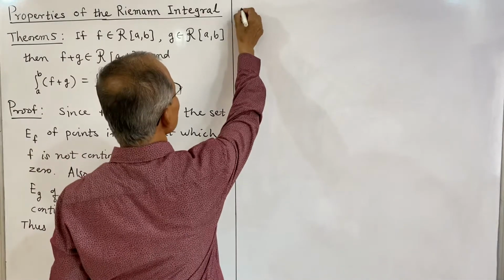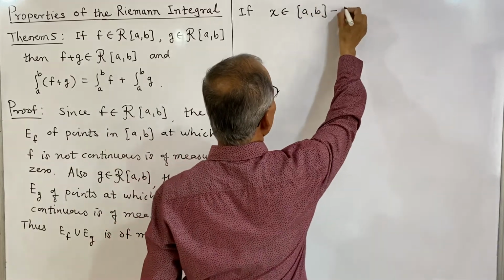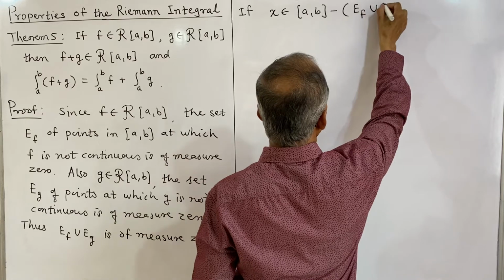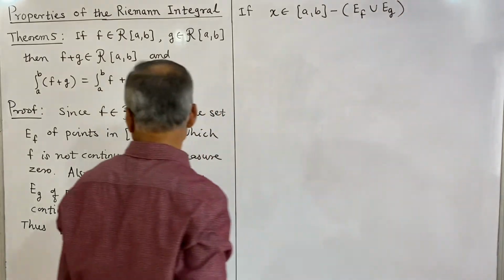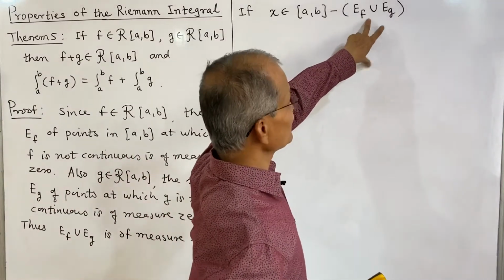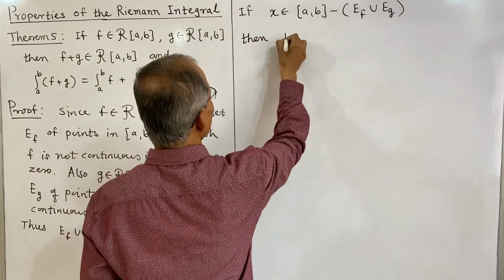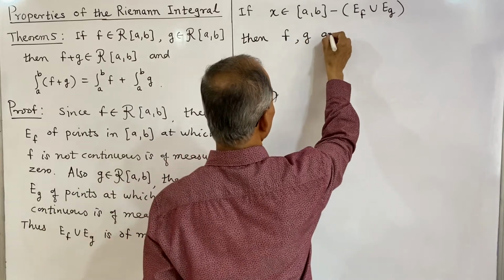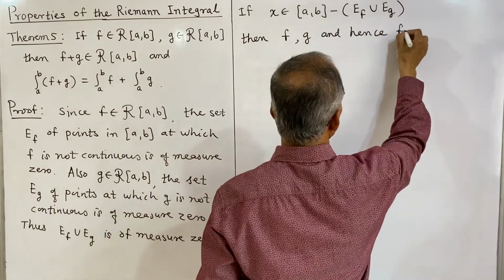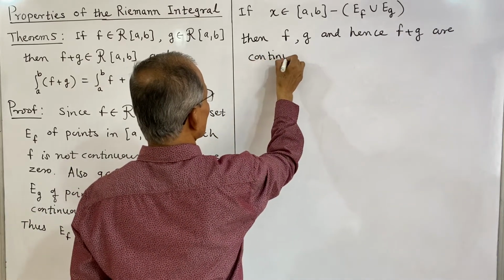And if we consider x in this interval, if x belongs to the closed interval [a, b] minus E_F union E_G, those points in this closed interval [a, b] after deleting this set E_F union E_G, then f and g, and hence f plus g, are continuous at x.